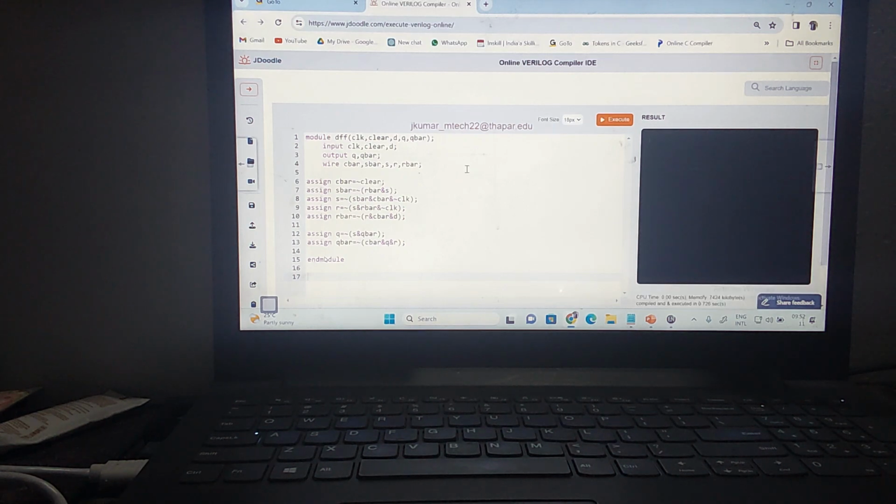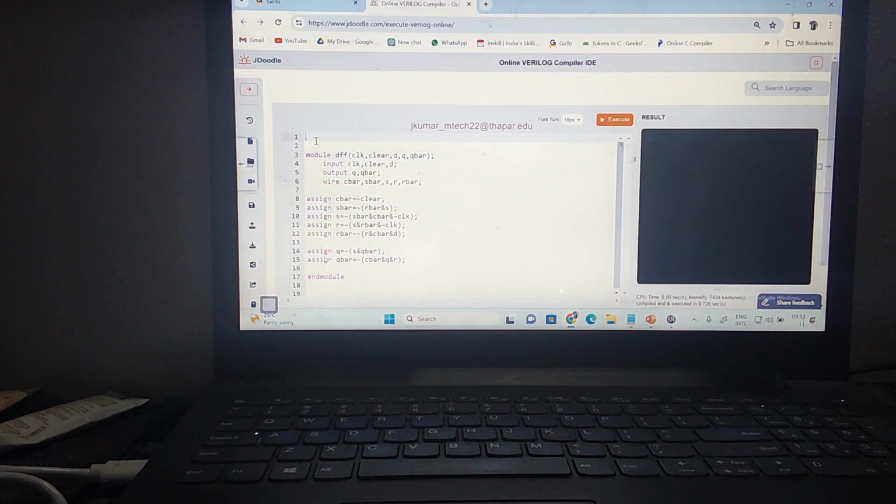No syntax error. So now you have modeled, what are we modeling here? A D flip-flop. What D flip-flop is it? It is a data flow model of a negative edge D flip-flop. Correct? Now can you write the test events for this?